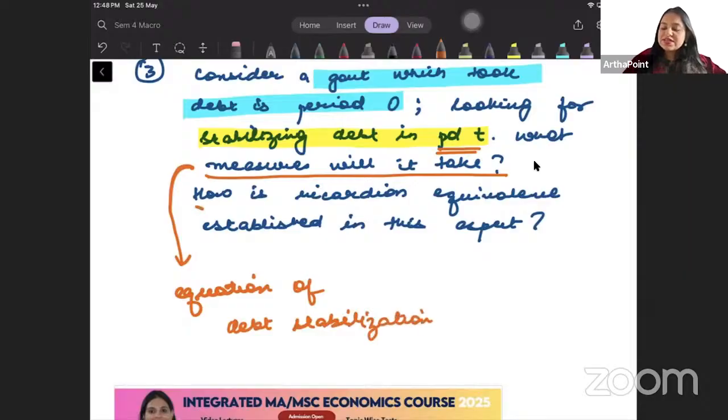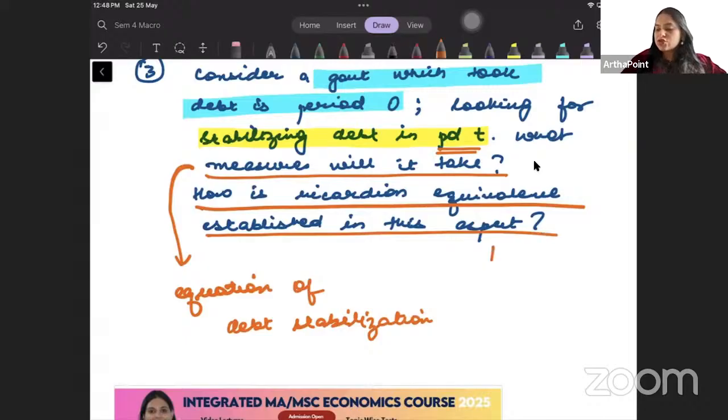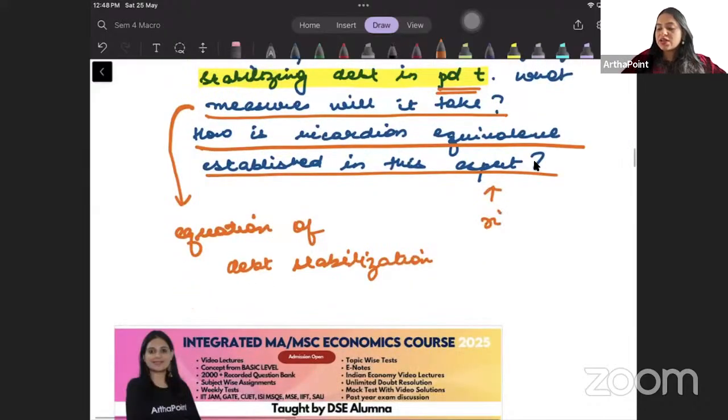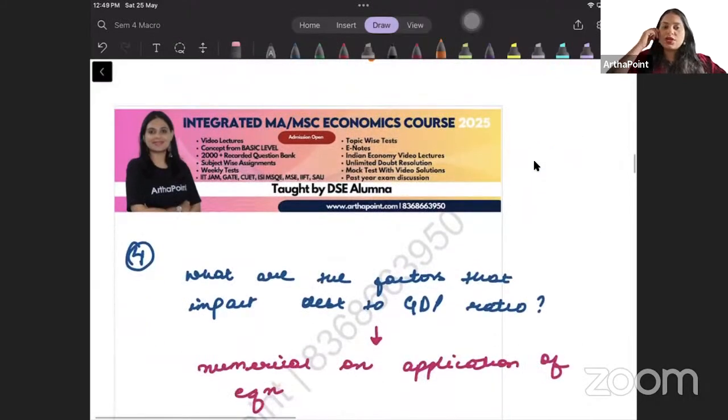Right? Then it says, how is Ricardian equivalence established in this aspect? Which means you have to explain Ricardian equivalence then, and tell what Ricardian equivalence tells. क्या Ricardian equivalence क्या बोलता है वो explain करने की कोशिश करनी है.